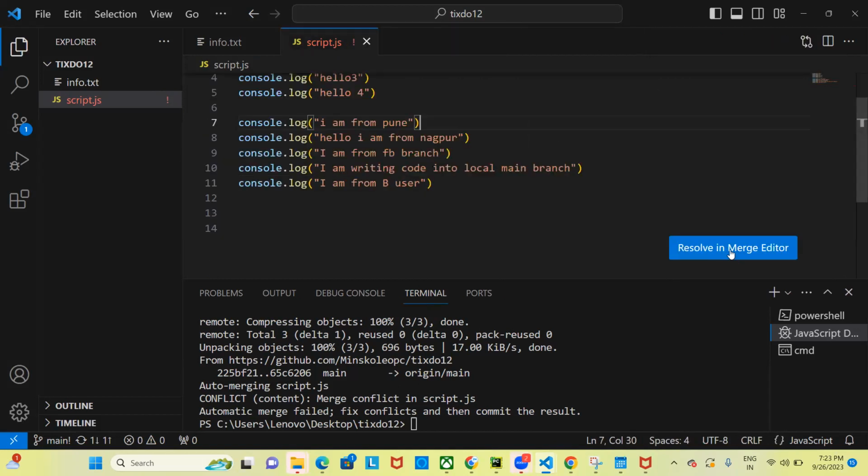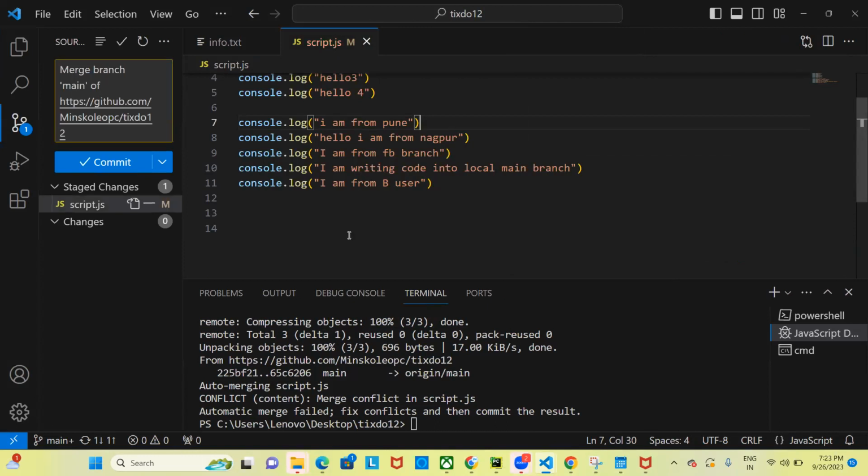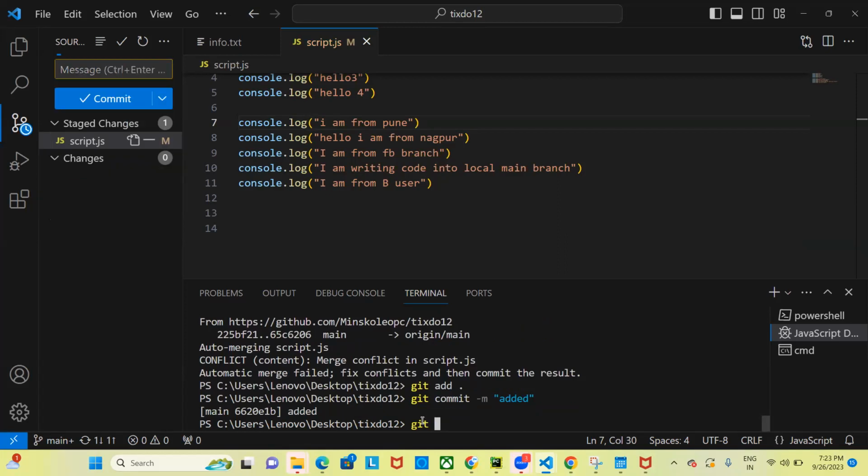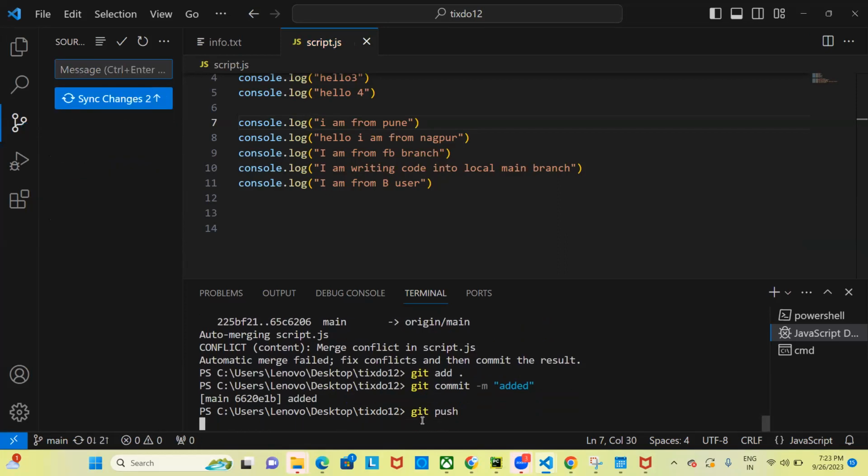We have merged. Okay. So now after the merge is done, again what you need to do is git add dot, git commit with a message, and the last line will again be git push. So again you are pushing the code.